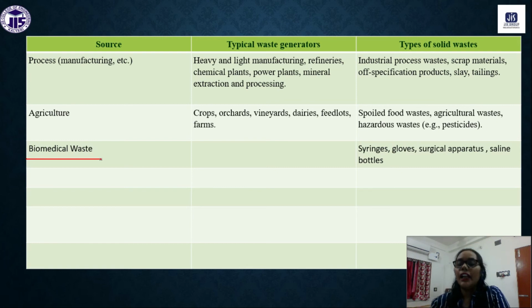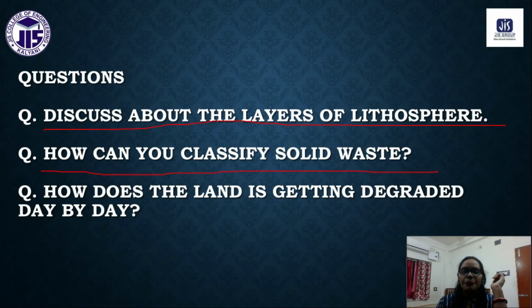Next, we have agricultural waste, where we can have excessive amounts of waste like pesticides and fertilizers. While that mixes into the land, it is categorized as agricultural solid waste. So these are some of the classifications of solid waste that we have discussed today. Now the next question is, how is the land getting degraded day by day? Whatever I have told you, the land is getting degraded day by day by our activity.